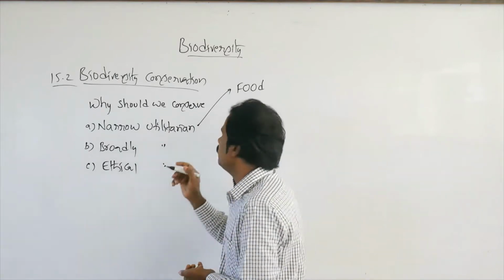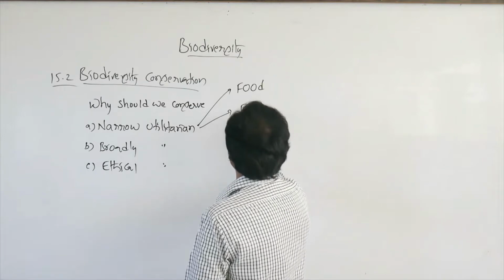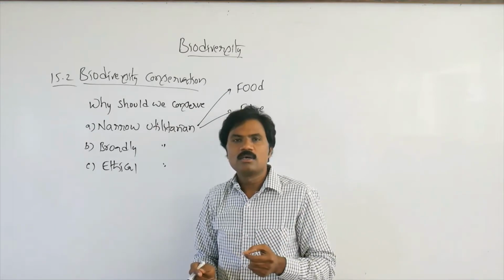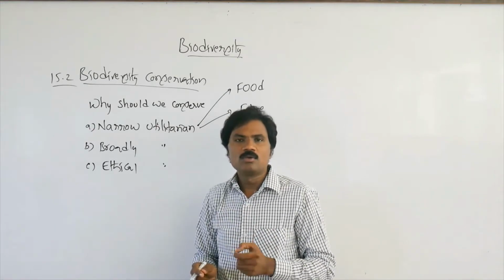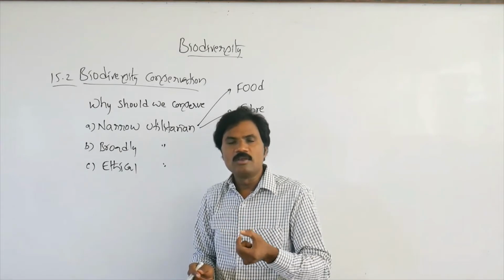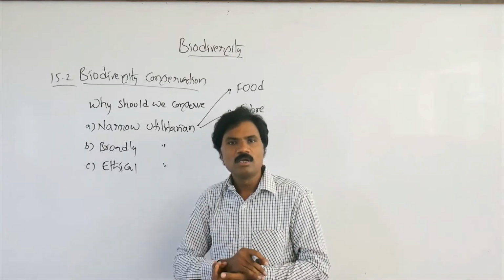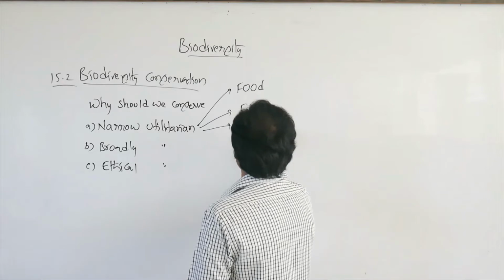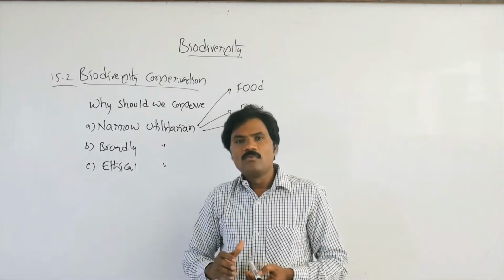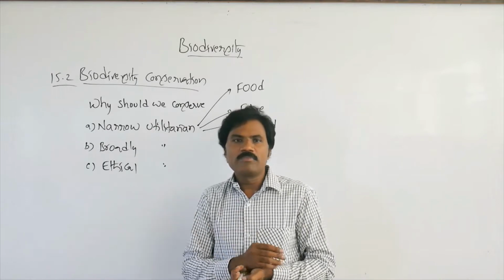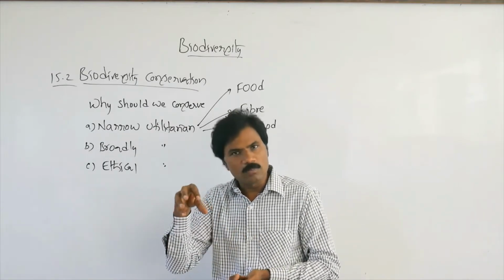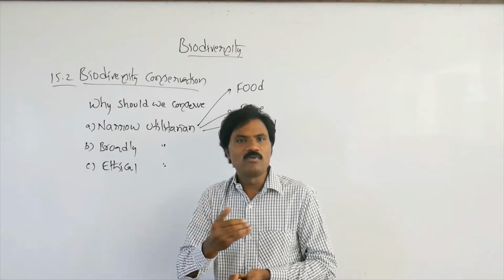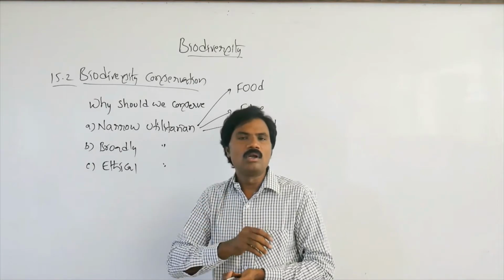Then related to fiber, what is meant by fiber? Either plants or animals, in the form of cotton from plants and wool from animals. This fiber is also utilized for human purposes, in different types of utilitarian activities. Then firewood, for charcoal, for burning or cooking purposes. Even at present, many areas utilize charcoal. Firewood is also one among the narrow utilitarian uses.